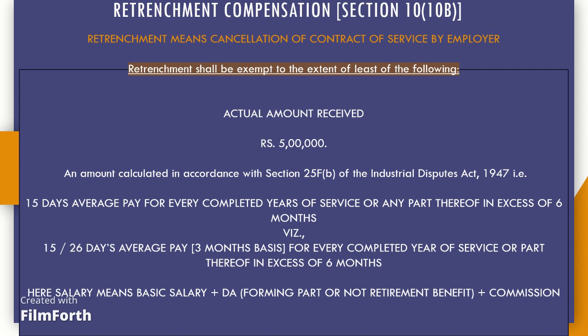It may be noted that compensation on account of termination and due to modification in terms and conditions of employment would be taxable as profits in lieu of salary. However, the retrenchment compensation would be exempt under Section 10(10B), subject to the following limits. Amount calculated in accordance with the provisions of Section 25F of the Industrial Disputes Act, that is 15 days average pay multiplied by completed years of service and part thereof in excess of 6 months, or an amount not less than Rs. 5,00,000 as may be notified by the central government in this behalf, whichever is lower.